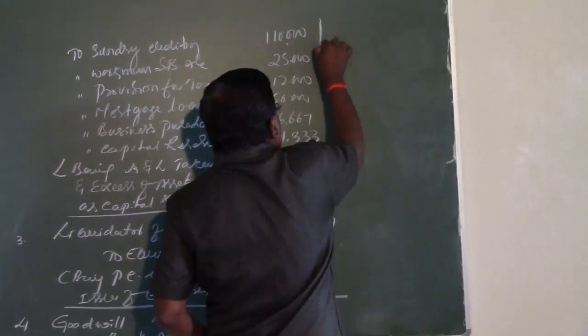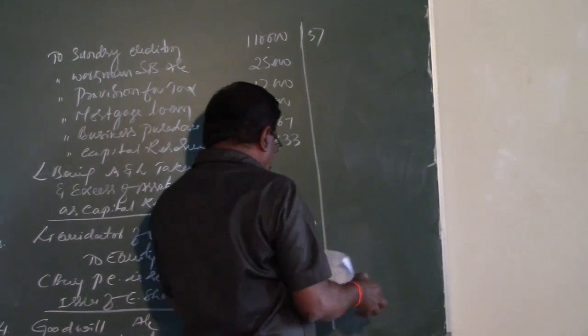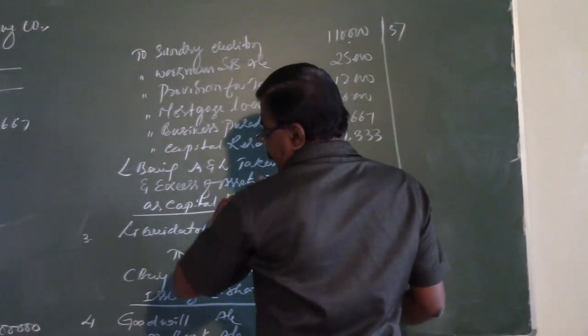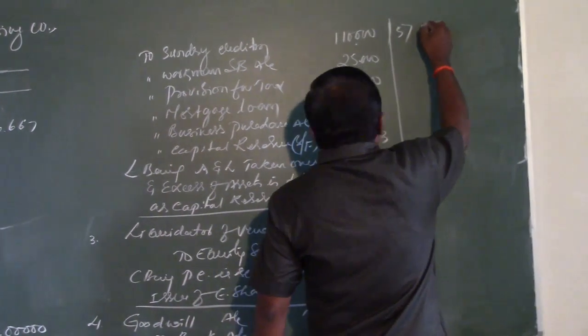Here entry number 5, that is settlement of debentures. Here the debentures are rupees 1 lakh. The debenture holders are the receivers now.